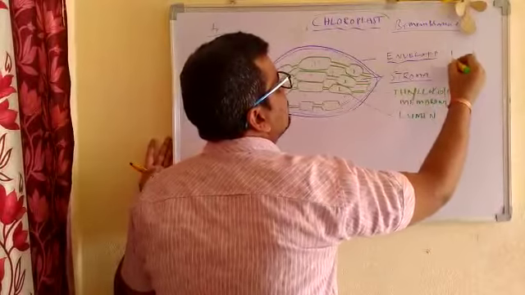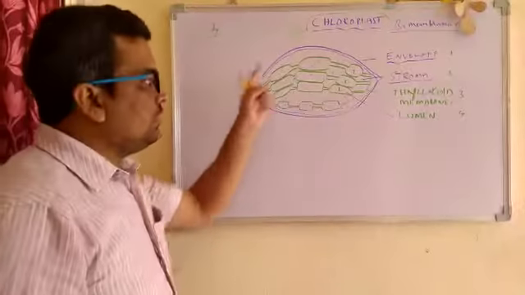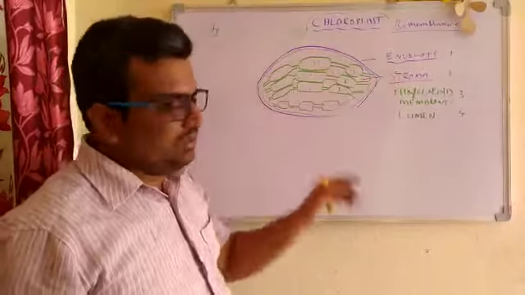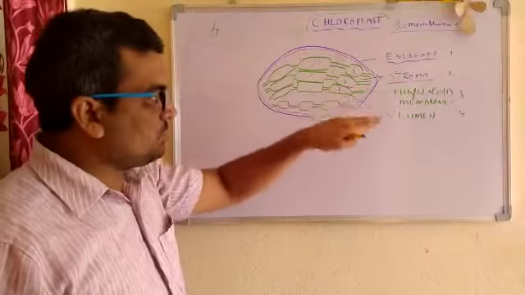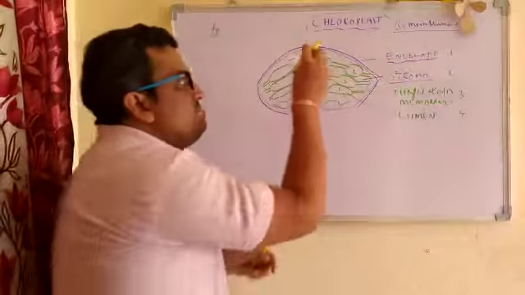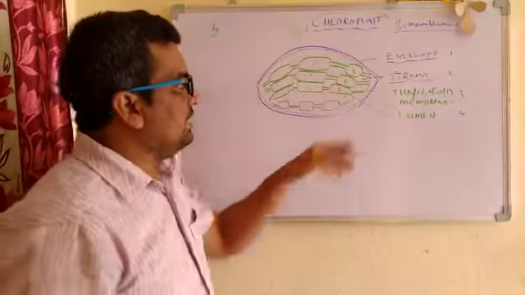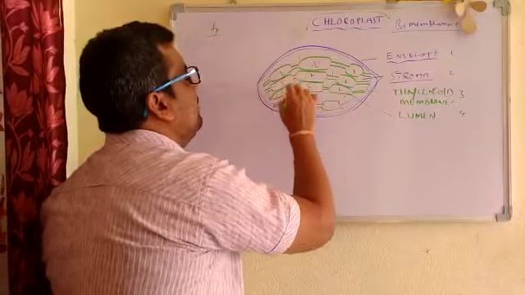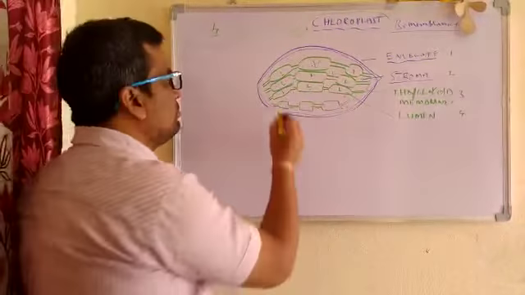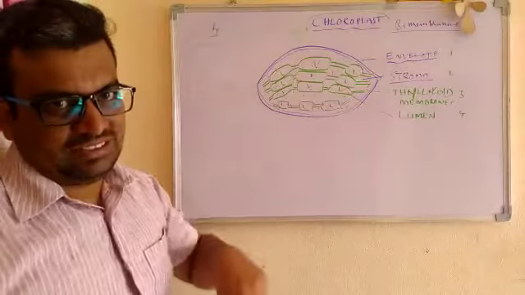The major parts: 1, 2, 3, 4. The outer double membrane is called envelope. Inside, a viscous fluid called stroma is present. In the stroma, the thylakoid membranes are embedded, and these thylakoid membranes have a gap called lumen. These are the 4 parts.